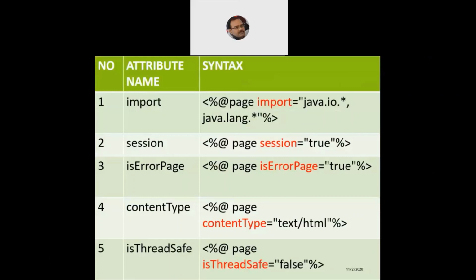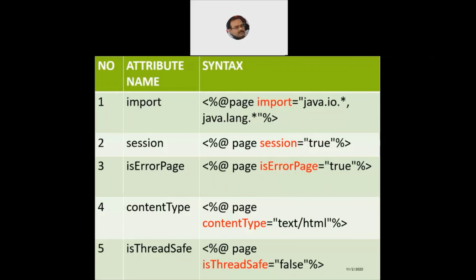For example, in my JSP page, I would like to import all the classes and interfaces of the java.io package, as well as all the classes and interfaces of the language package. So how do I do that? I say, within quotes, java.io.*, comma, java.lang.*, quotes close, percentage, and then the greater than sign. That's a simple way I can import any number of packages available in J2SE, Java 2 Standard Edition, and J2ME, Java 2 Micro Edition, within my J2EE, Java 2 Enterprise Edition, JSP pages.